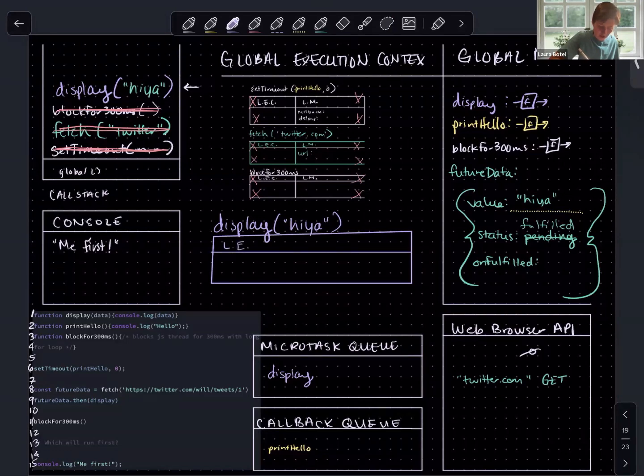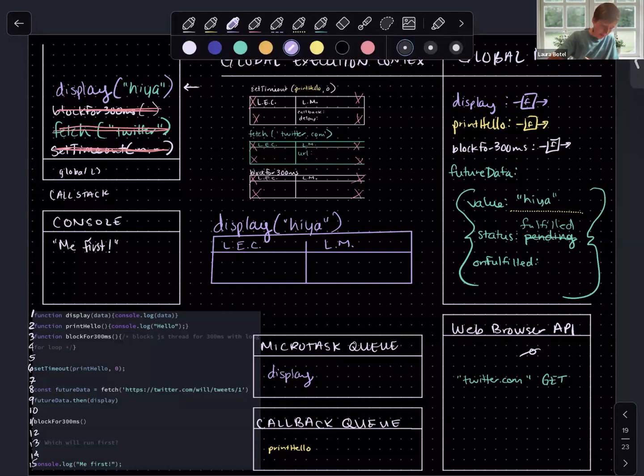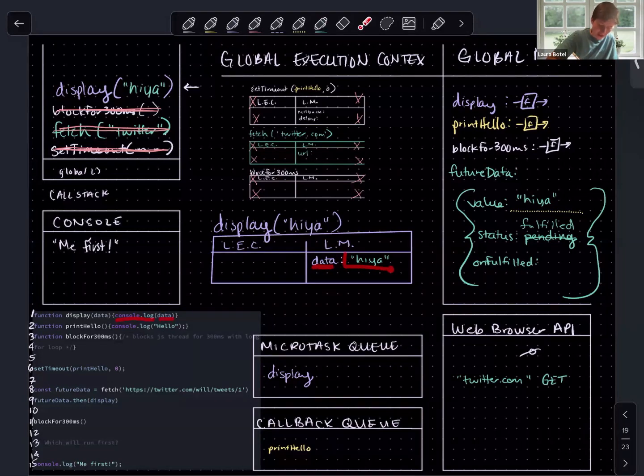So we have our local execution context for display, and we have our local memory. What is the first thing that we do? The first thing that we do when we open up a local execution context is pair our parameters with our arguments. In this case, our parameter is data, and our argument is the string Haya. So when we move into the first line of this function definition, where we console log data, JavaScript knows that it should be console logging the string Haya.